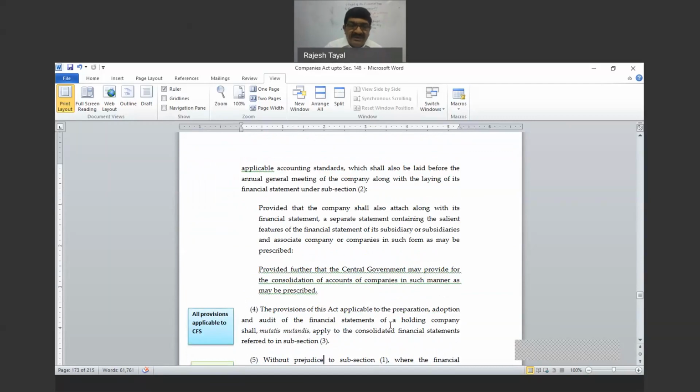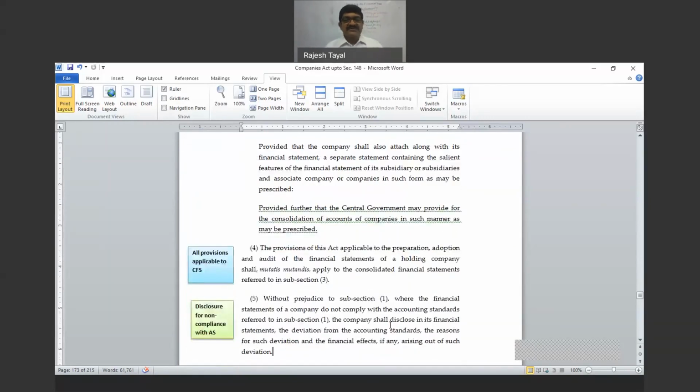And here, subsection 4 says provisions of the Act applicable to preparation, adoption and audit of the financial statement of a holding company shall also mutatis mutandis apply to the consolidated financial statement referred to in subsection 3. Now, again duplication. They've already referred to something, and again here they've repeated it. This is a much better line than whatever you studied in the previous subsection: whatever is applicable to financial statements is equally applicable to consolidated financial statements also.